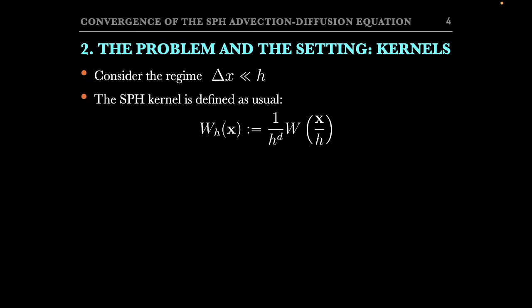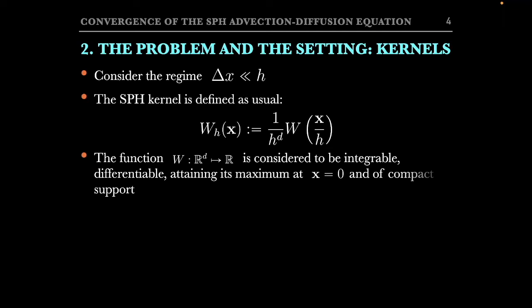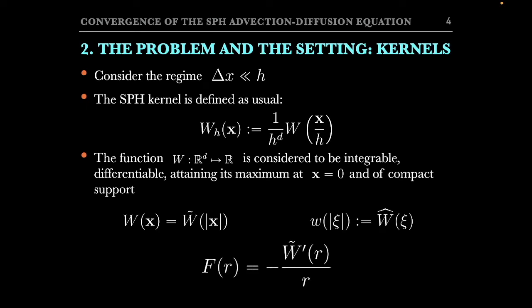The SPH kernel is defined as usual, where h is the smoothing length, and the function w is considered to be integrable, differentiable, attaining its maximum at x equals 0 and of compact support. An important fact is that the kernel is a radial function. This, in addition, implies that the Fourier transform of the kernel is also a radial function. So we introduce the function little w, the radial profile of the kernel's Fourier transform. We will often refer to the derivative of the kernel by using the function f, which is common in the SPH literature.